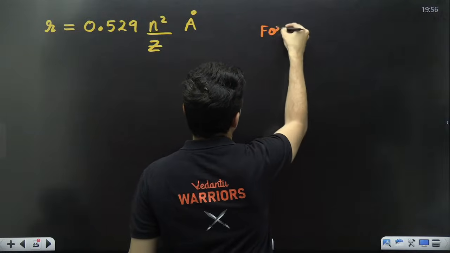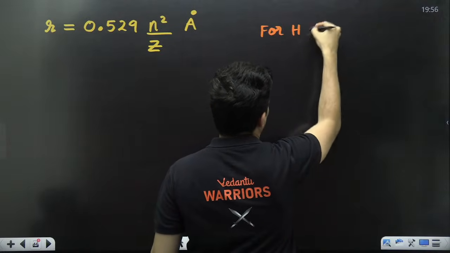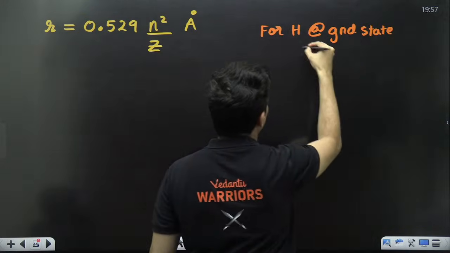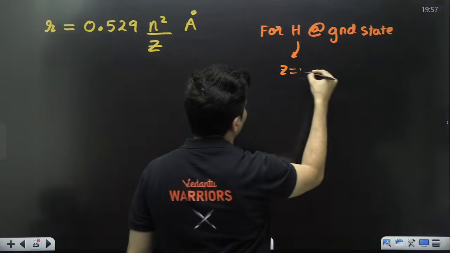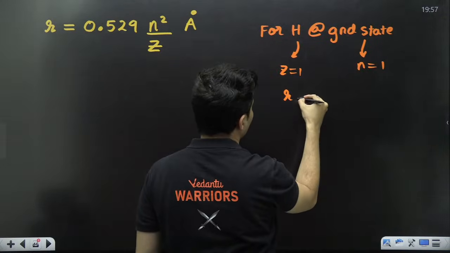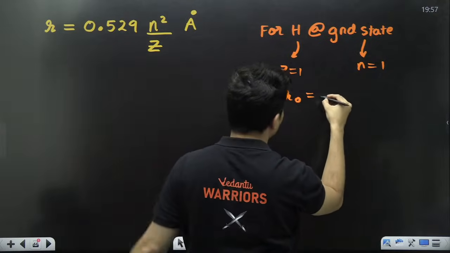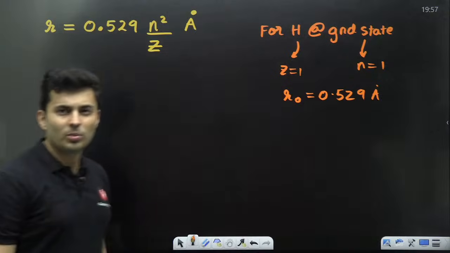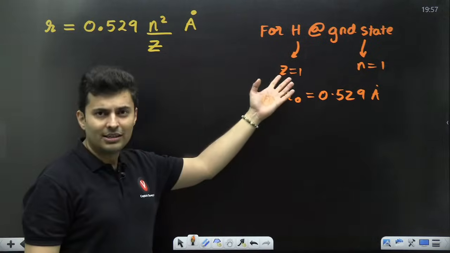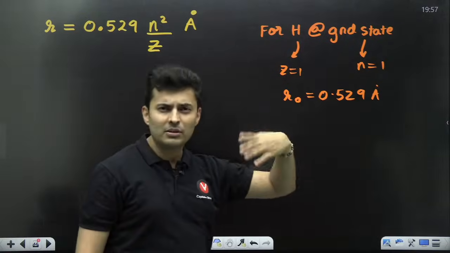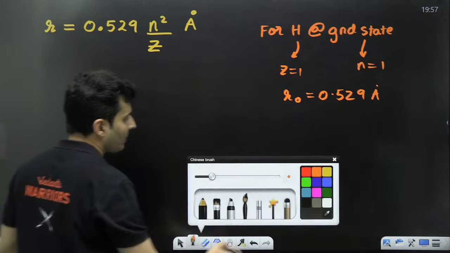So for hydrogen at ground state, hydrogen z is 1, ground state n is 1. So the radius, often called the Bohr's radius, is 0.529 Angstrom. I hope this is clear. If the atom was different or the energy level was different, n and z values will change accordingly.